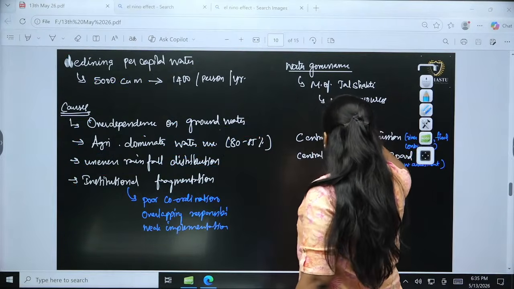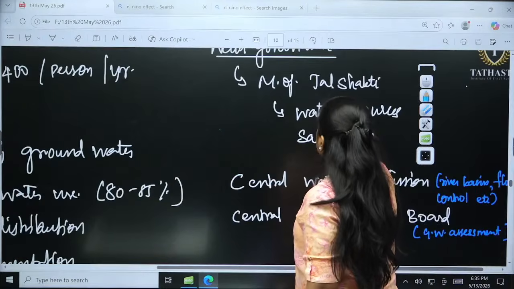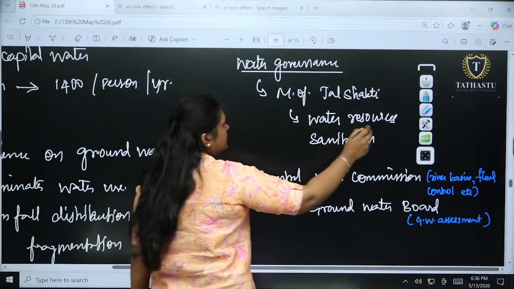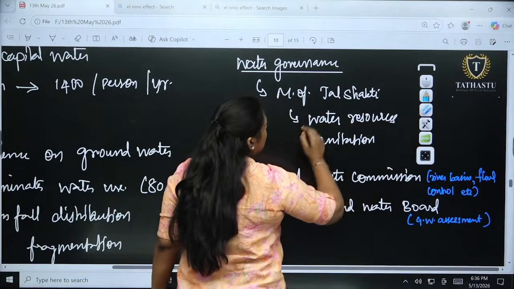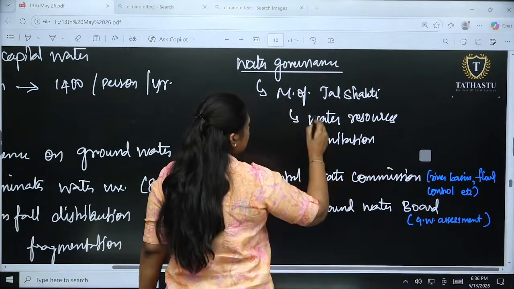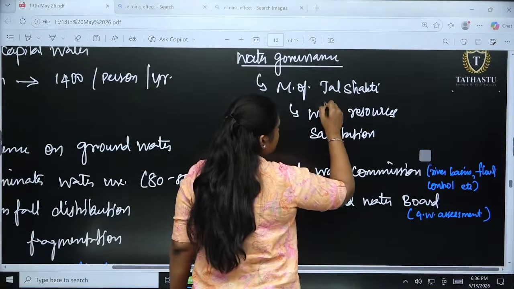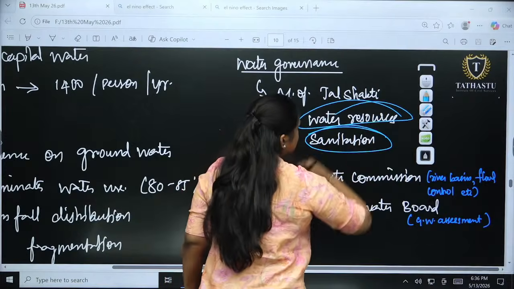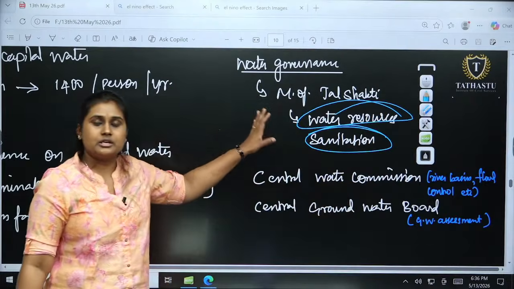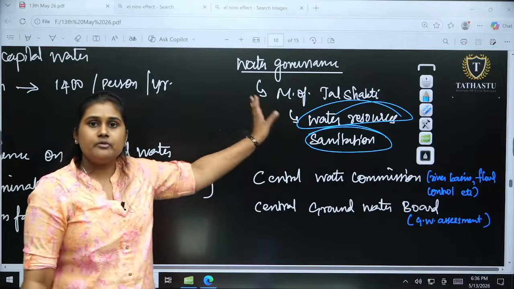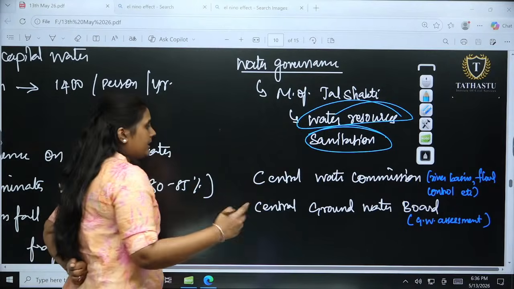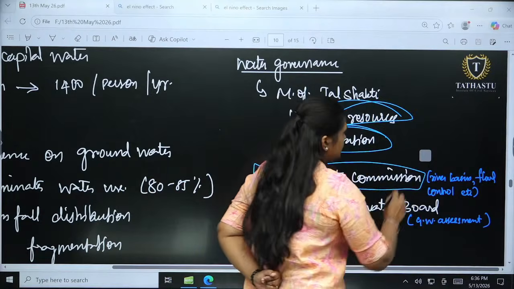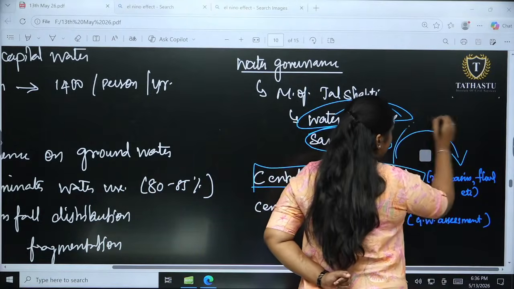If you see water governance, we have certain schemes under the Ministry of Jal Shakti, water resources, which maintains the water resources: from where the water is coming, what amount of water is coming, and also the sanitation and reusing. Everything is taken care of by whom? The Ministry of Jal Shakti. Apart from that, the Central Water Commission is responsible for the river basins and flood control.